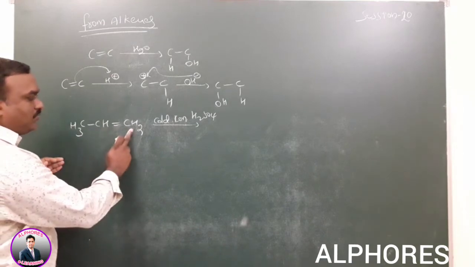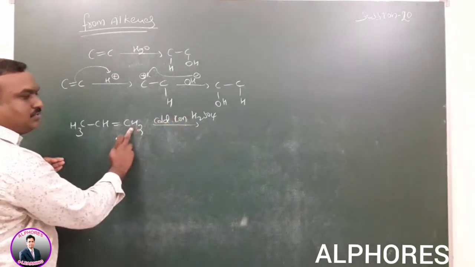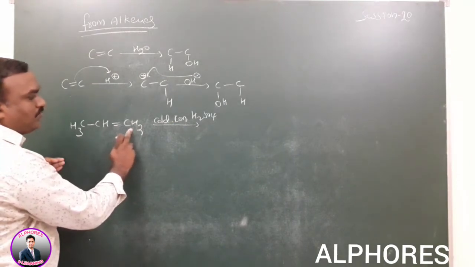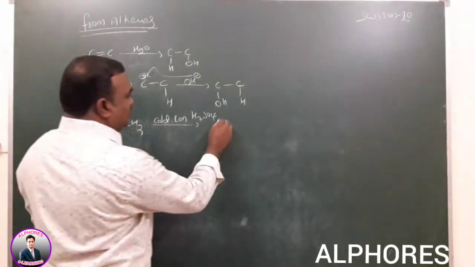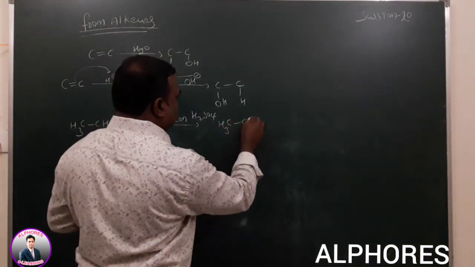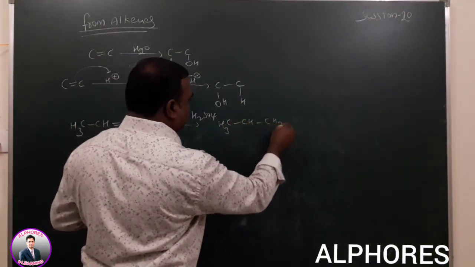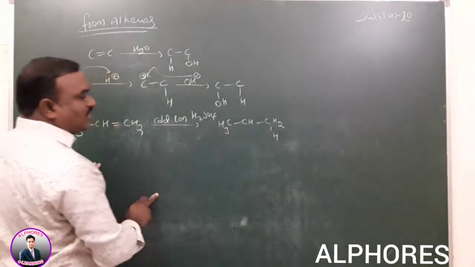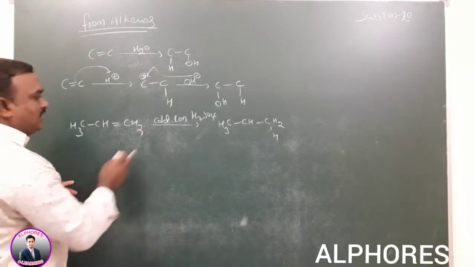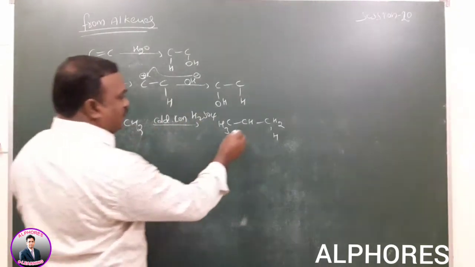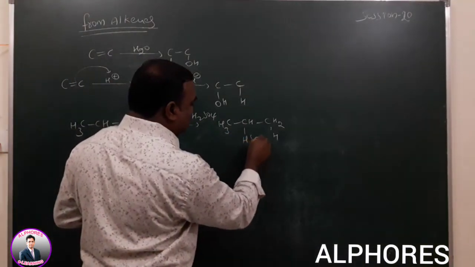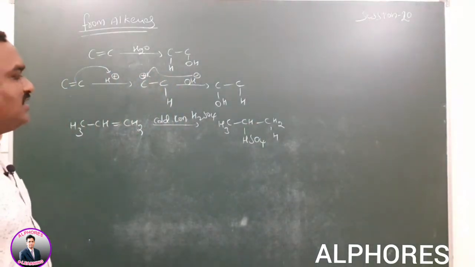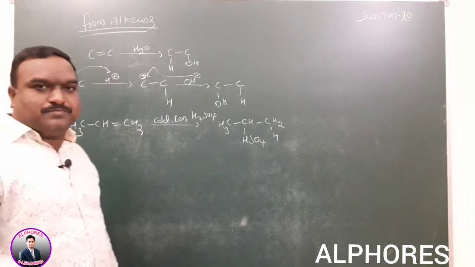According to the Markovnikov rule, the electrophile is added to the less substituted carbon, which has more hydrogens. Then CH3, CH, CH3, with H added to CH2, it gains a plus, and a secondary carbocation is formed here. Next, HSO4 minus is added to the second carbon. Alkyl sulfate compounds are formed here.